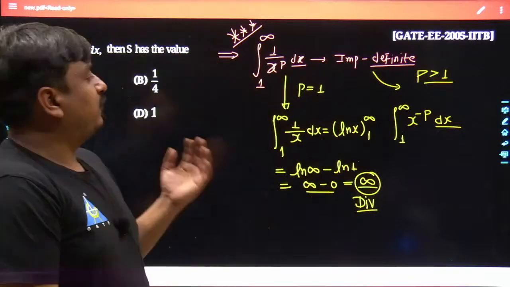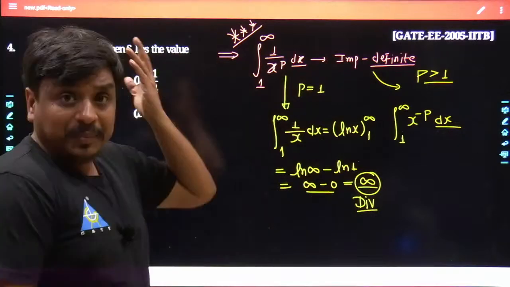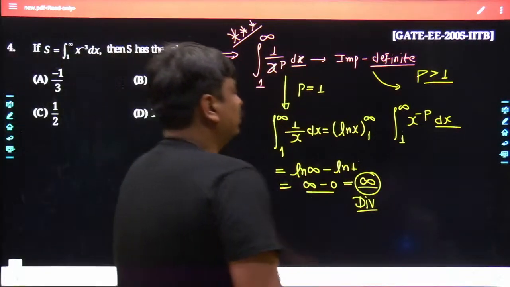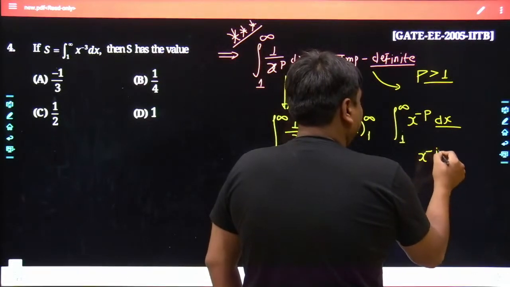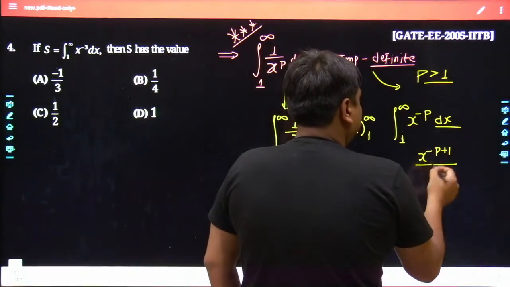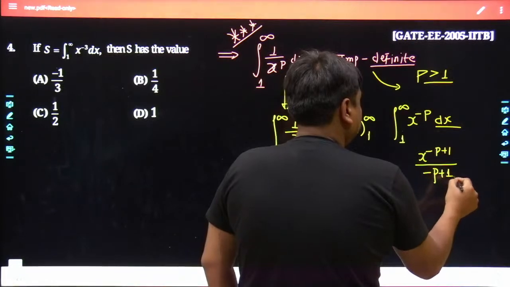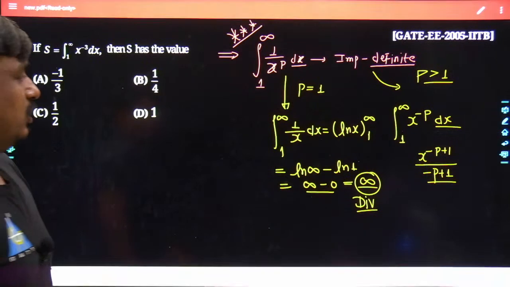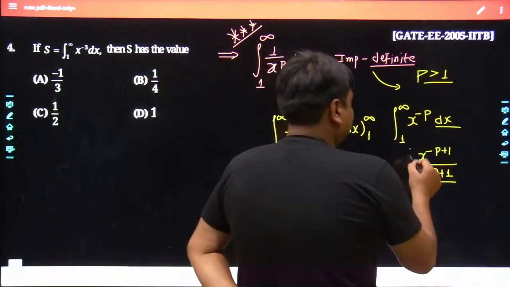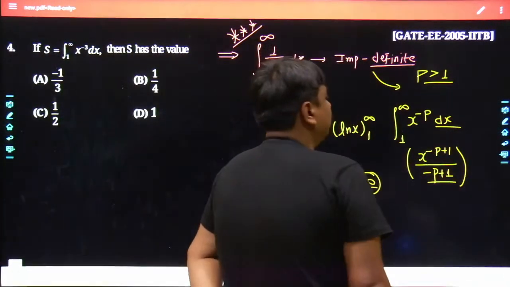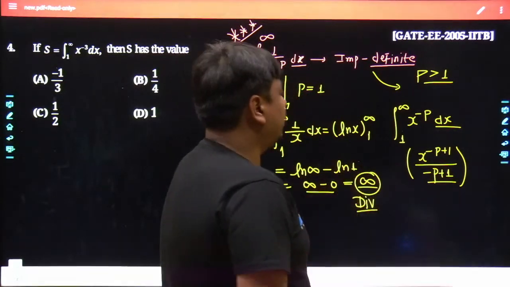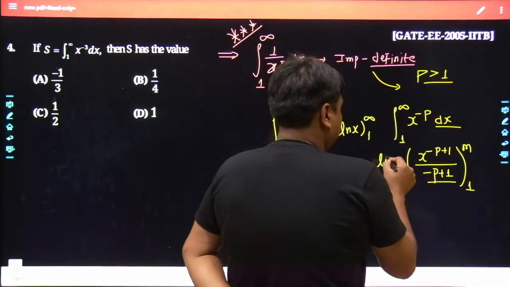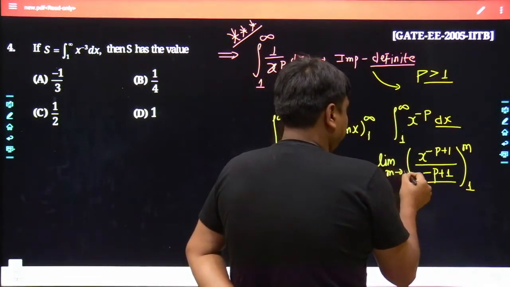Because solely I will not be able to say how much the value of p would be, but one thing I am quite sure about, the value of p is selected greater than 1. So once you take its integration, it would be x to the power of minus p plus 1 divided by minus p plus 1. That is also sure. And now I would be feeding its upper as well as lower limit. Keep in mind, whenever we deal with infinity as a limit, I keep the things in the form of limits. So I would be feeding limit m tends to infinity.